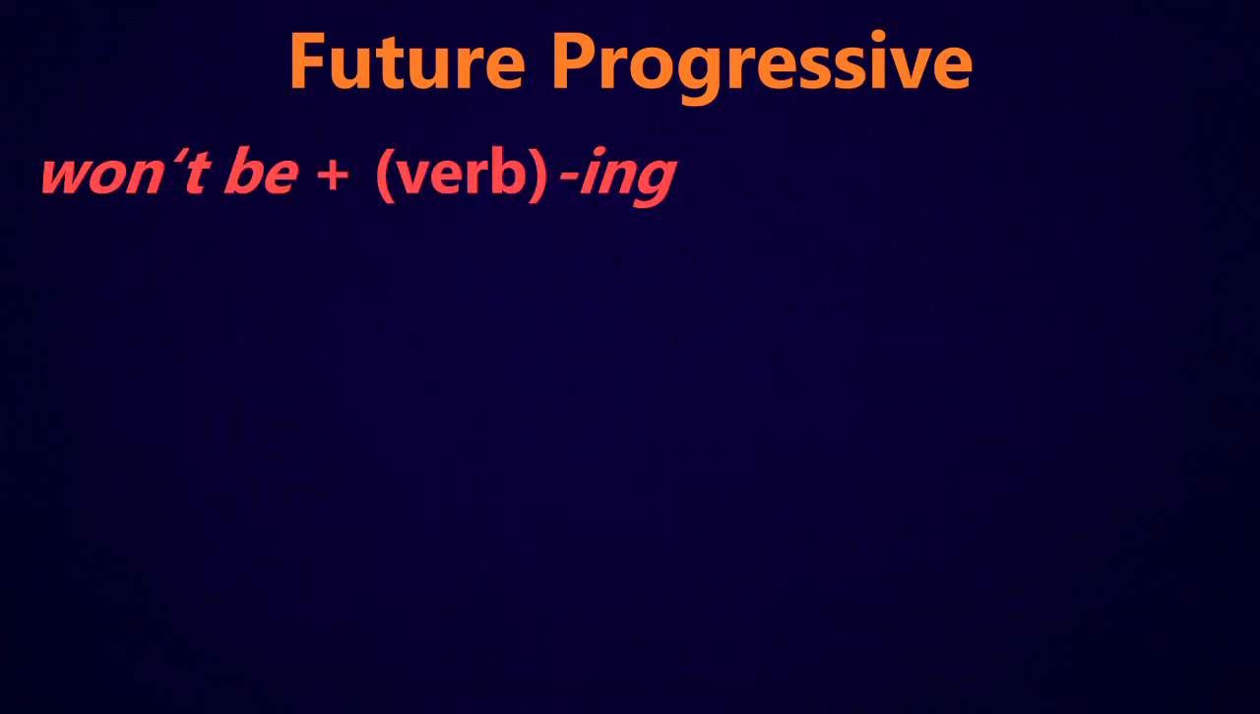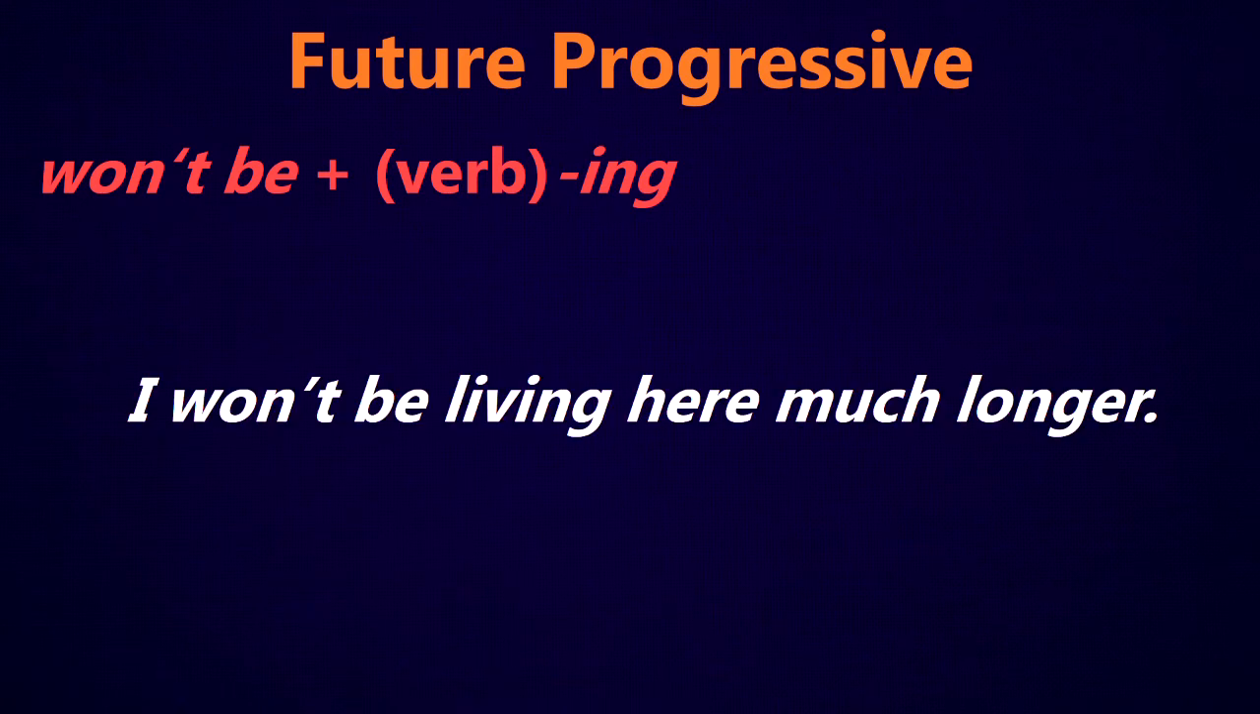If we want to make it negative, then we would just use won't instead of will. So won't be plus the verb and ing. For example, I won't be living here much longer. Now, we can't really contract the subject with the won't because the will and not is already contracted as the won't. So won't be is just will not be living here much longer.